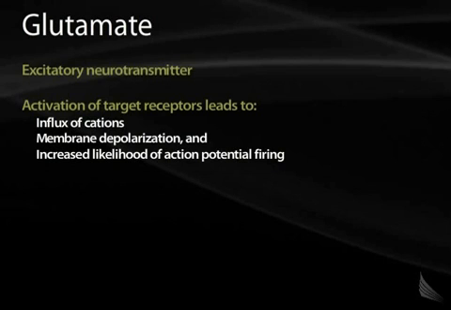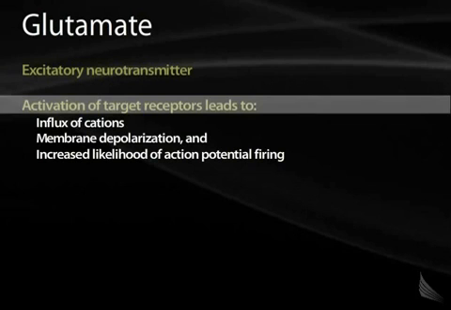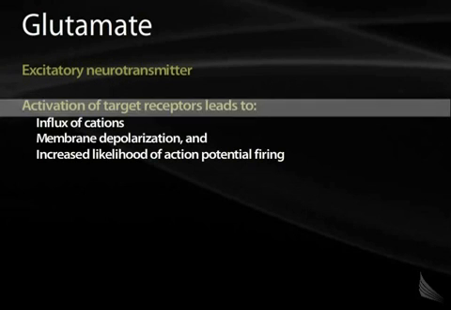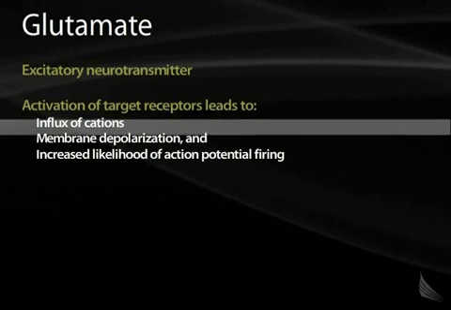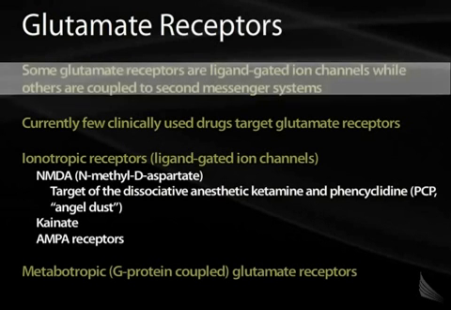Glutamate, again, is the most important excitatory neurotransmitter in the central nervous system. The activation of glutamate receptors can cause cation influx, which can cause depolarization and an increased likelihood of action potential firing in the cell downstream of the glutamate release. Some glutamate receptors are ion channels themselves, while others are coupled to second messenger systems.